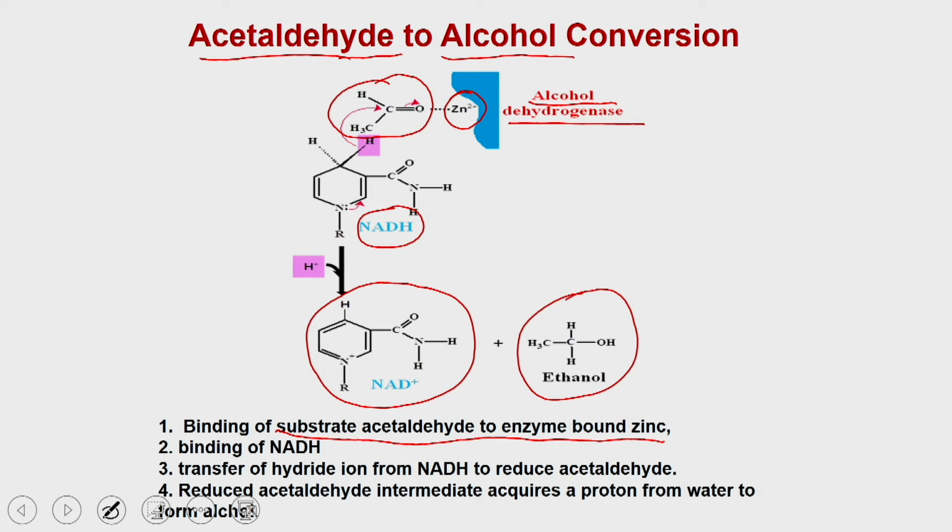Then this intermediate takes up the proton from the water, and with the transfer of proton it generates the alcohol as well as the NAD plus. So, by doing this pyruvate is getting converted into the alcohol.